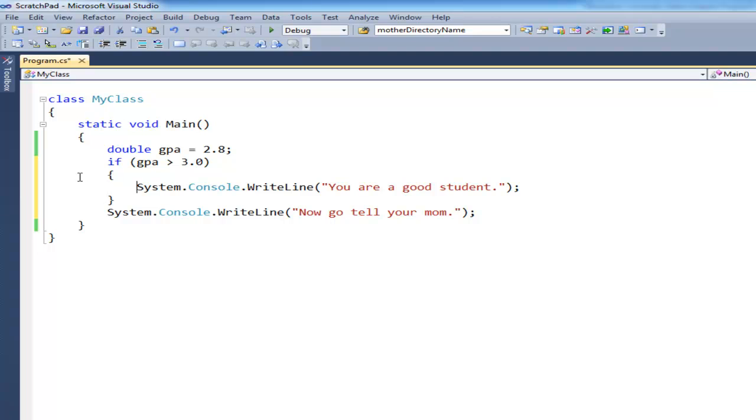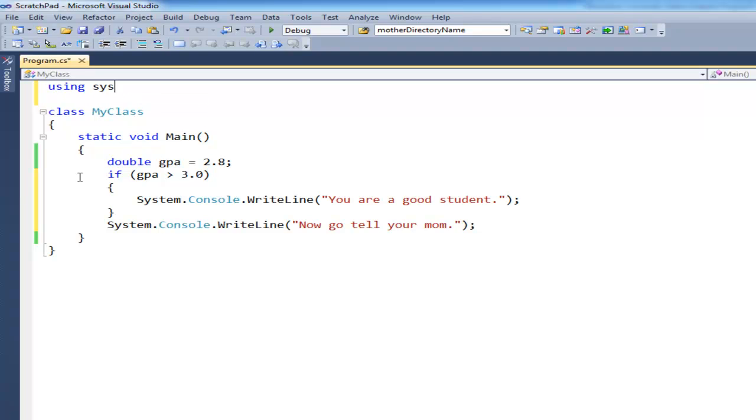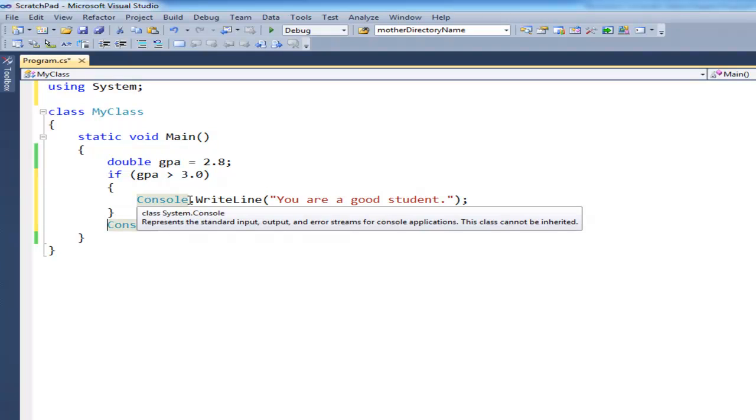Now, if you notice also these Console.WriteLines, they say System.Console.WriteLine. That's because I forgot to put the using System up here, which I haven't really explained either. But essentially when I say using System, it says, let me use the stuff that's in this System cloud that you're totally unaware of. Don't worry about that. We'll get to it later. For now, since I said using System, I can take these Systems off.